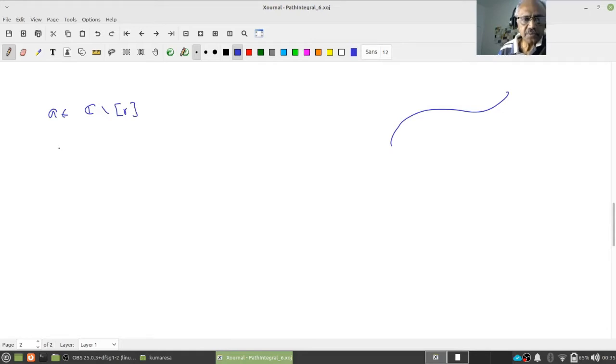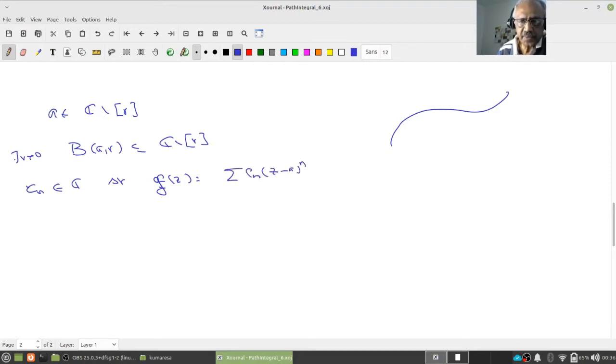To prove it analytic, I have to find an R positive so that B_R is contained in C minus gamma, and constants c_n in C so that G(z) equals the summation c_n (z minus a) to the power n, n running from 0 to infinity. This should be true for every z in B. This is what I want to show, right?